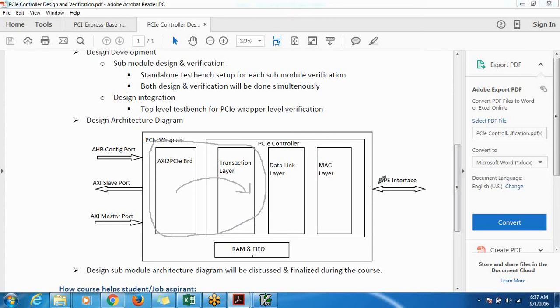So it has totally three interfaces, I mean two interfaces at least from the diagram, but there will be another interface where we'll be using that interface to program from the AHB configuration ports. So how many interfaces do you see here? Three interfaces. One is this side, one is this side, one is this side. This interface you can further divide into two categories. One is receive interface, one is transmit interface. So we'll call it totally how many? Four interfaces.